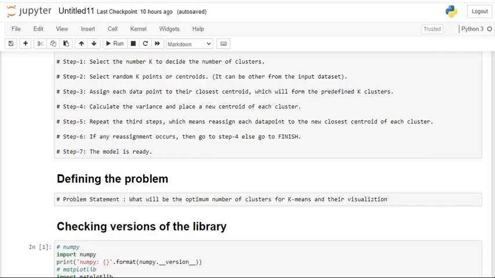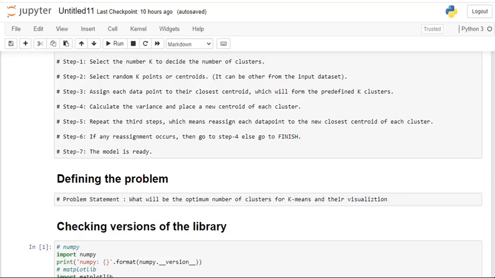The process of formation of a new centroid is called iterations. As the number of iterations increases, there is a shift in the centroid and formation of a new centroid, and the process will be stopped when there is no more formation of new centroids, and the data points are very close to each other in a single group. So this is called the working of the k-means algorithm.